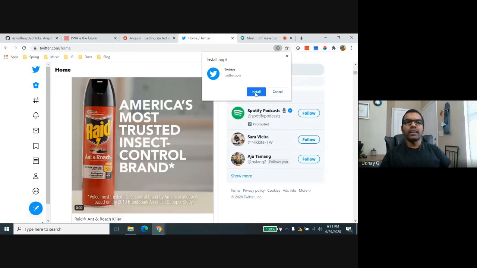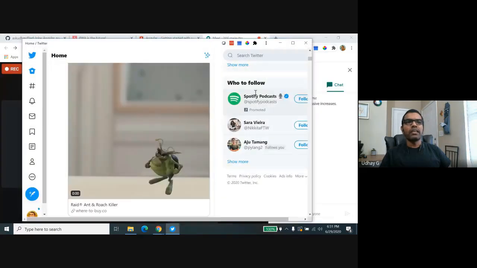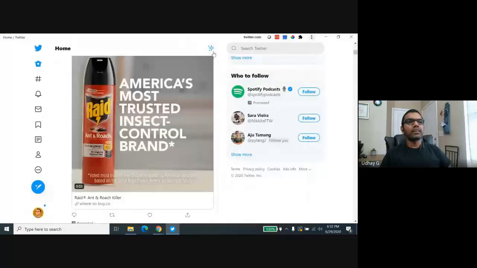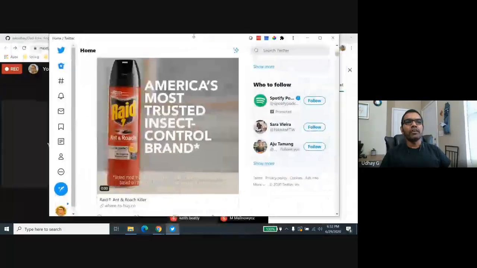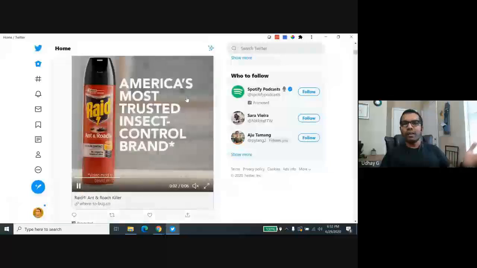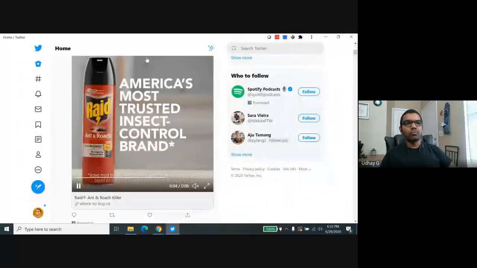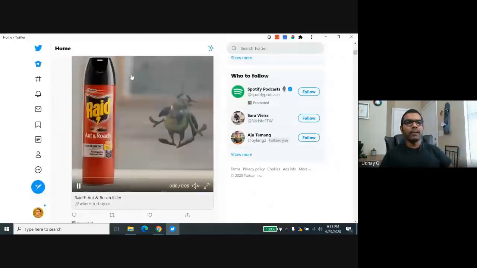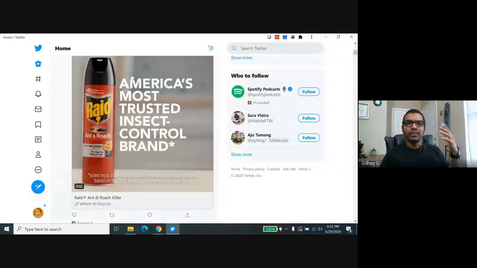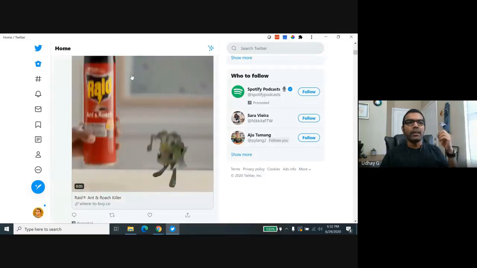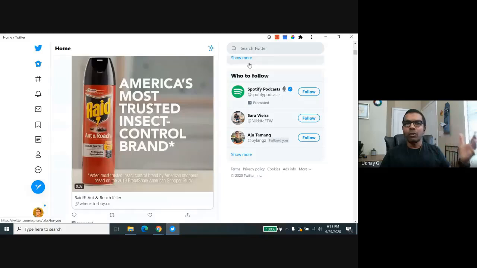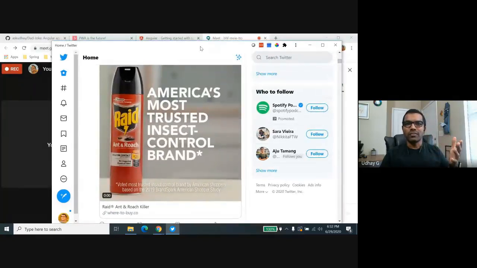So when I do install, it just gets installed and it's running like a native app, like MS Word or PowerPoint or whatever app that you have on your desktop or Apple laptops, right? So it is looking like a native app now. It doesn't have the address bar here, and the user will feel like he is accessing the native application here, right? And actually, it is running on Chrome browser, if you ask me. But it won't give any glimpse that it is running on Chrome browser, right?